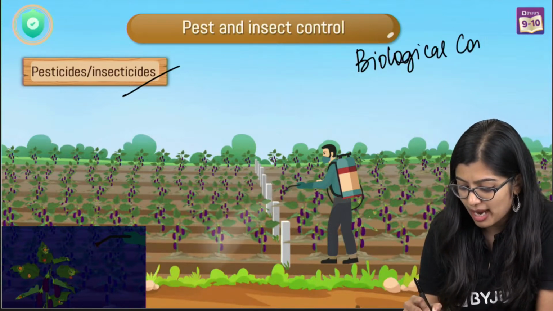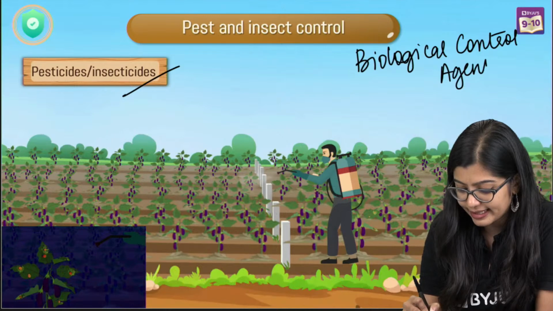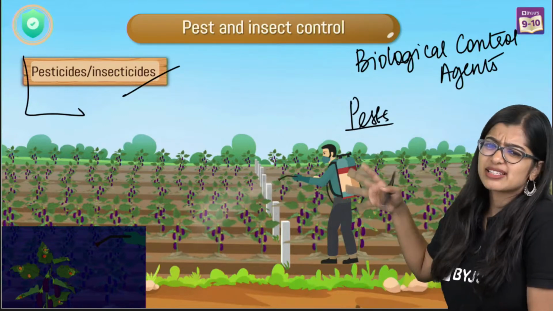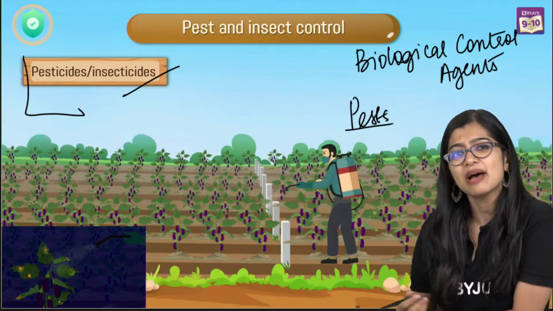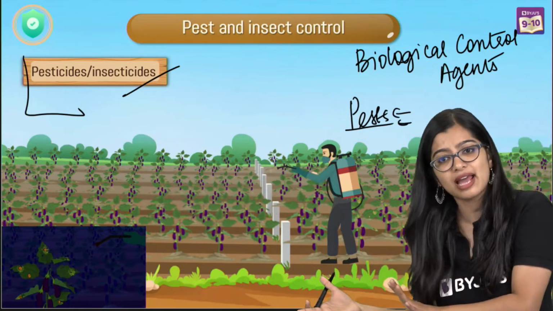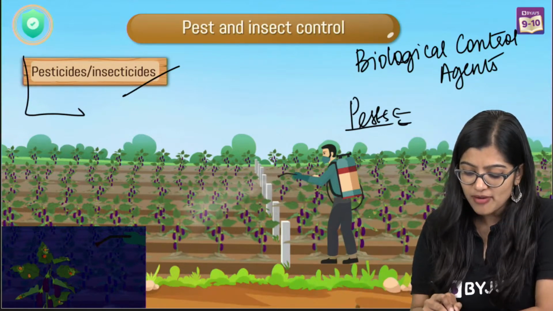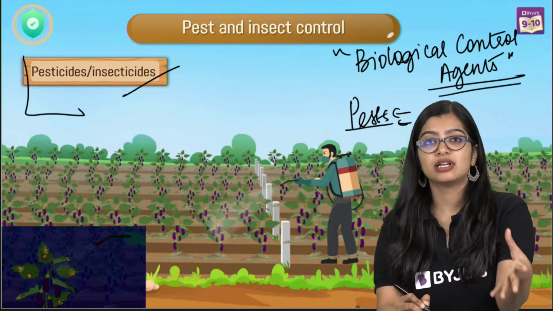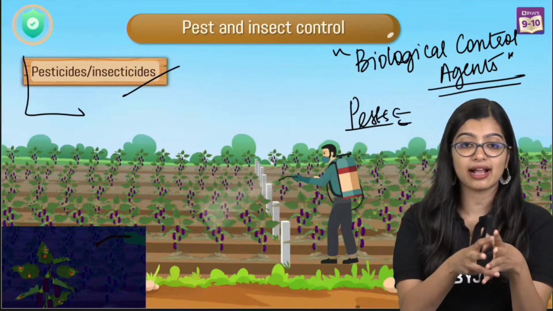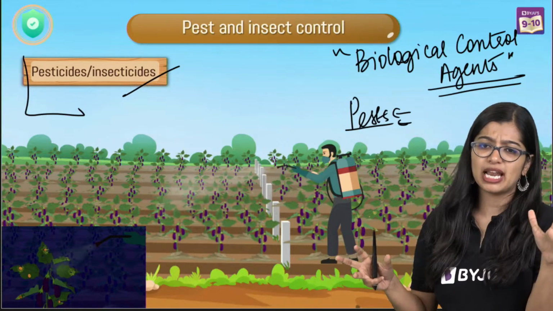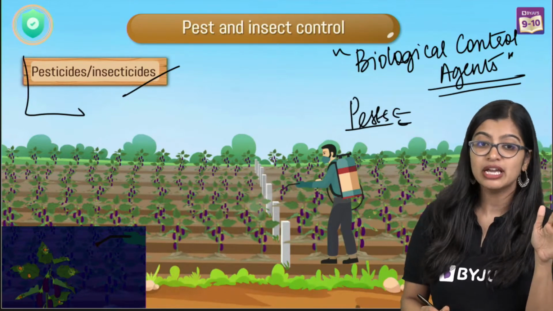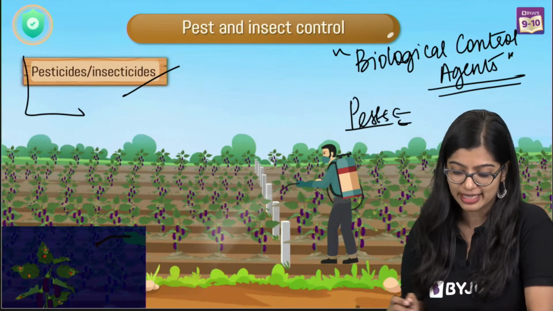Okay. Now, what do I mean by biological control agents, or BCA? Now, pests that are there are nothing but insects, no? Which means that there are some unwanted insects or animals. So in some cases, we see that some of them are eaten by other animals or other insects maybe. So what we can do is we can add some agents that can get rid of these pests naturally. Thereby, we are not disturbing the ecological balance, right? So this is very simple and easy to understand. So this is an eco-friendly way of getting rid of it. If I said ecological earlier, I'm sorry, okay? I meant eco-friendly, that's all.